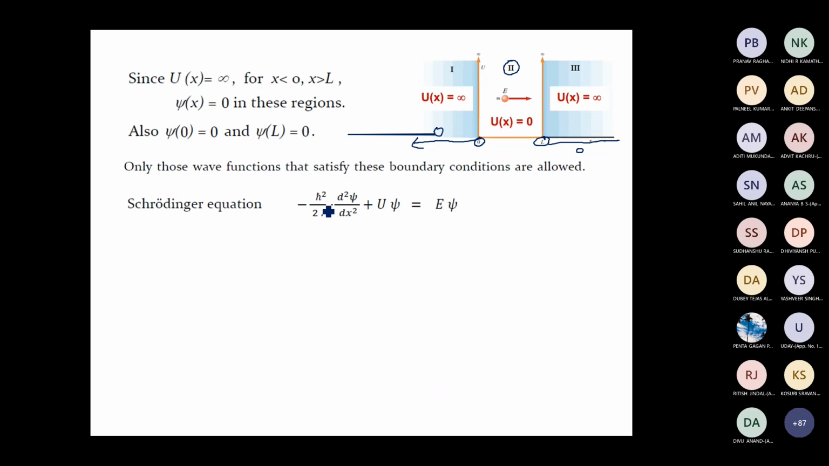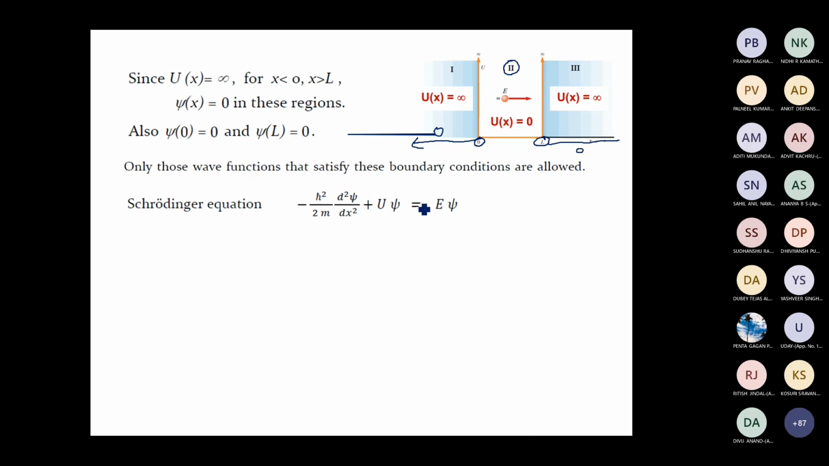Our Schrodinger equation, if you recall, has the form minus h bar square by 2m d square psi by dx square plus U psi equal to E psi. U is the potential energy of the particle, E is the total energy. Now in this particular problem, what is the potential energy of the particle in region 2? 0, sir. So in region 2, the potential energy is 0. So substitute U equal to 0 into this Schrodinger equation.